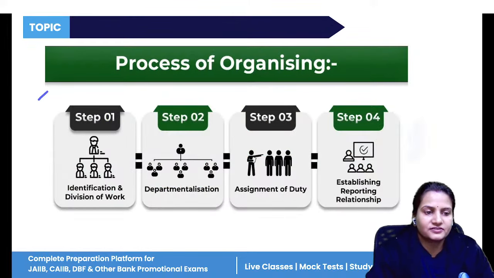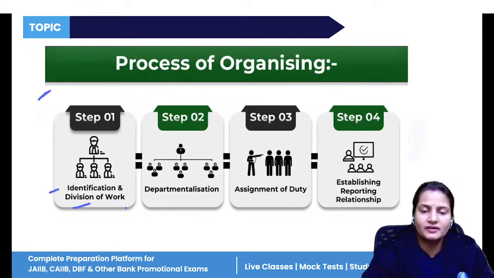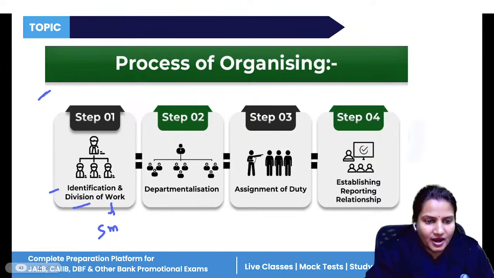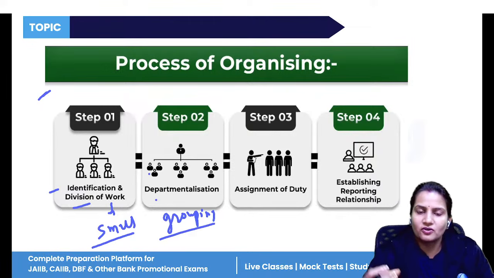So what is the process? First we will identify and divide the work. Once we have identified and done the division of work, means dividing the work into small and manageable units so that everyone can understand them better. Second step, we will do departmentalization, means grouping of employees, grouping of work of similar nature into a department. After that, we